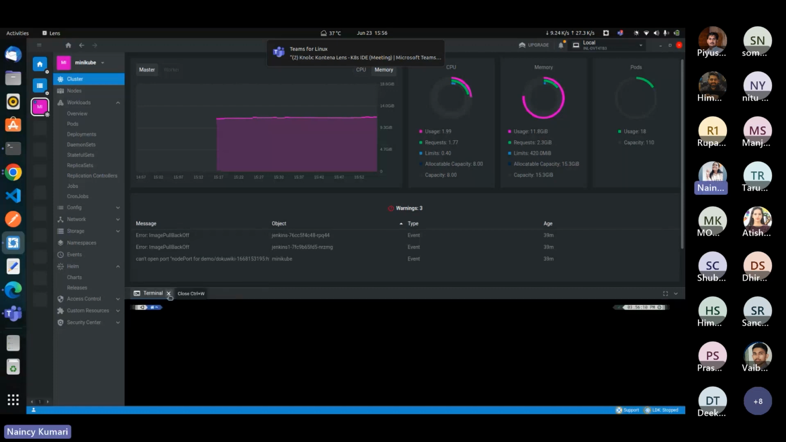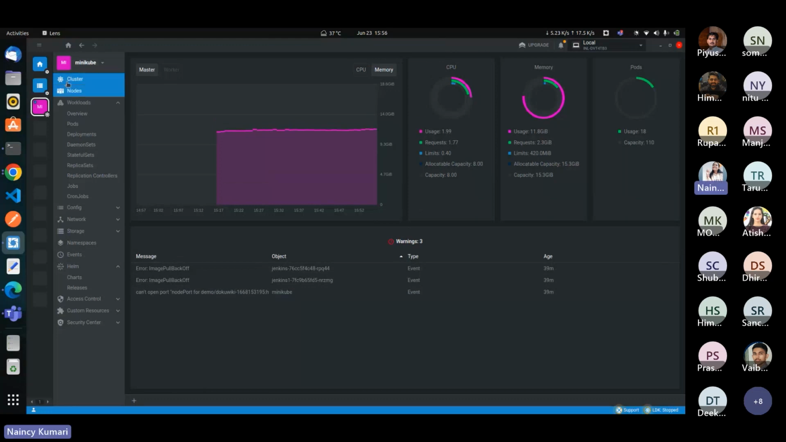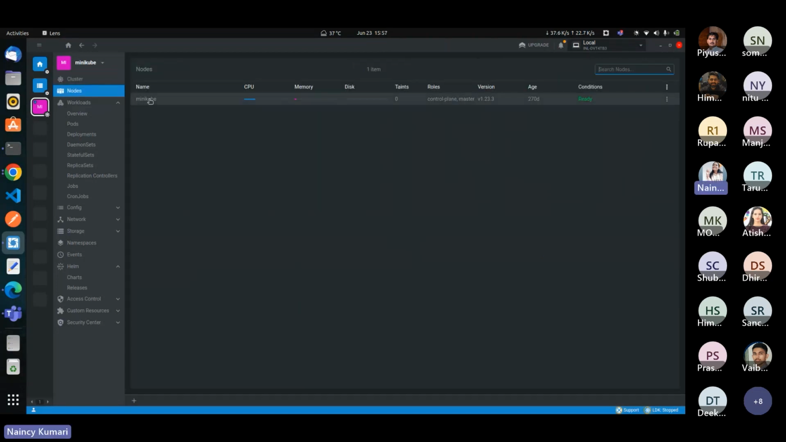So if we want, we can use its built-in terminal also. This first option is for the cluster. This is the overall view of the cluster. Now nodes, as this is my local Minikube cluster. Here you can see it provides all the details about my Minikube, like CPU, memory, disk, taints, roles, control plane master, its version, its age, its condition that it is ready. If we want, we can cordon, we can drain, we can edit, and we can delete also. So you can do all the things using this